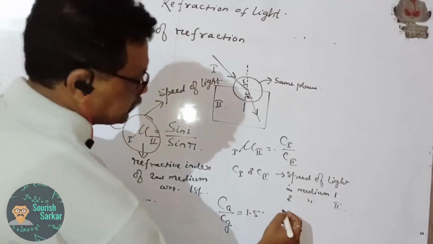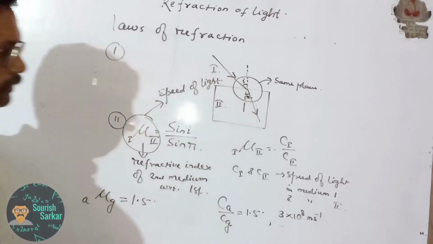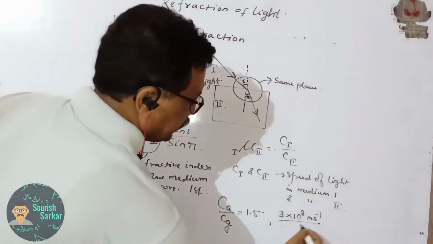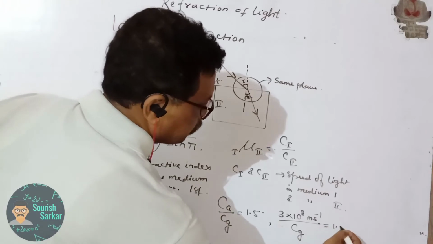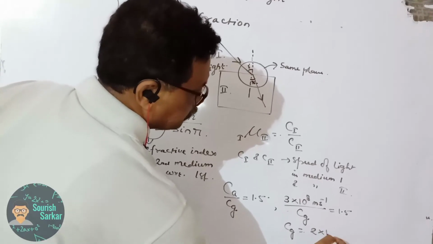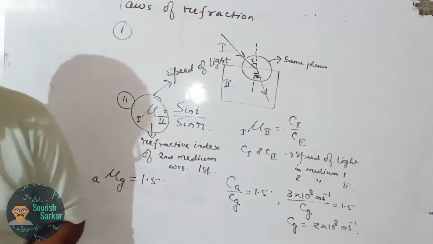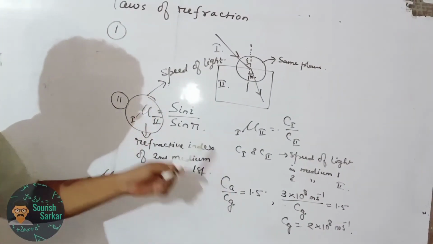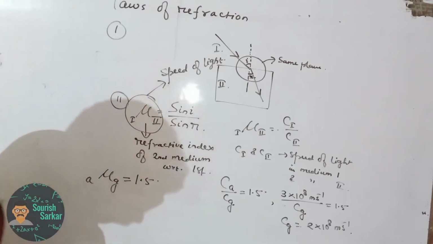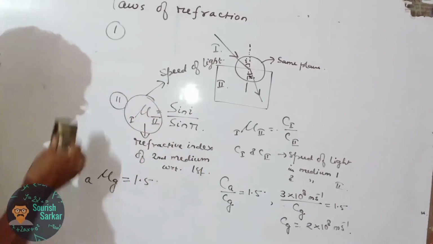How can you calculate? Ca is 3 into 10 to the power 8 meter per second. All of you know the speed of light in air is 3 into 10 to the power 8 meter per second, divided by the speed of light in glass equals 1.5. So what is the speed of light in glass? It will come to 2 into 10 to the power 8 meter per second. So this is the second law of refraction, and this is how the refractive index is related to the speed of light. Now let us see the effect on speed v, wavelength lambda, and frequency f.